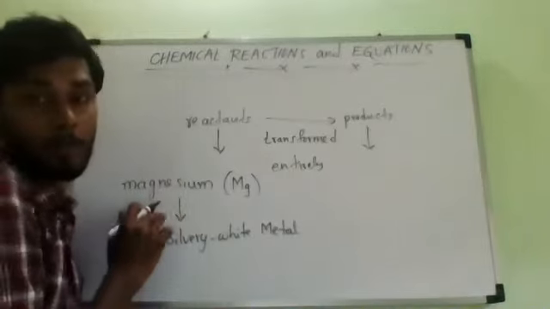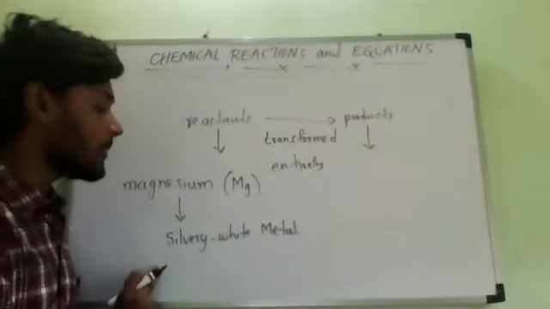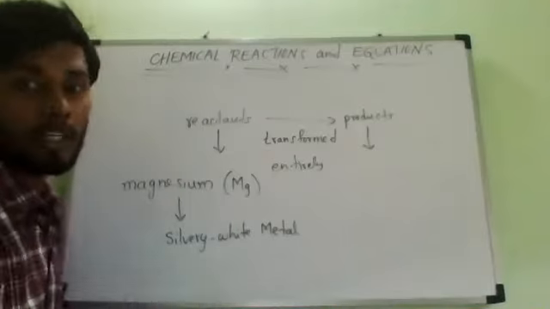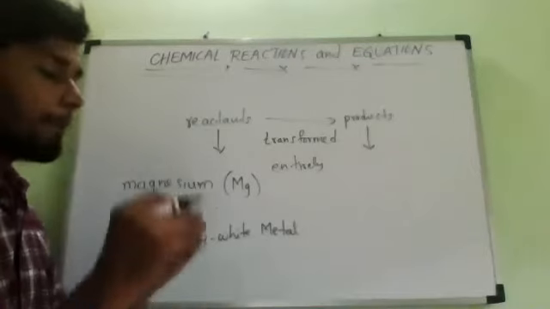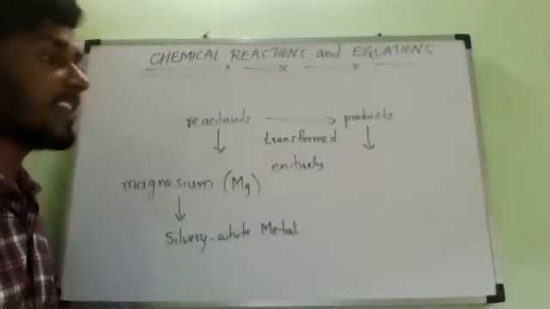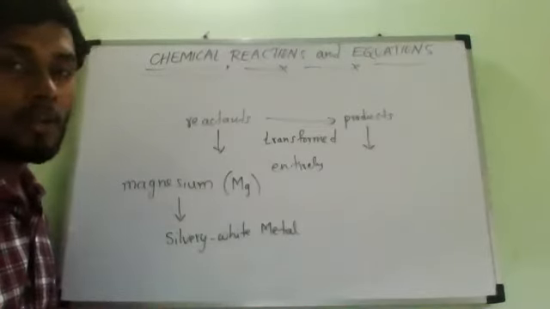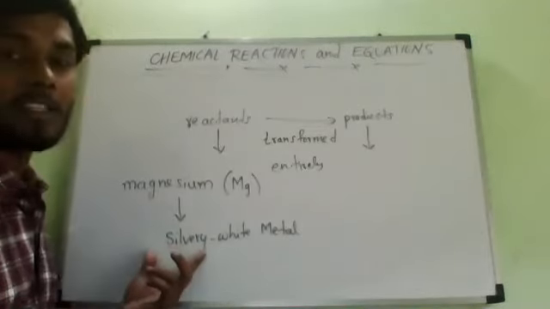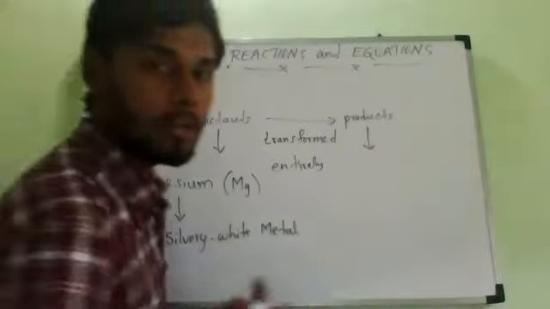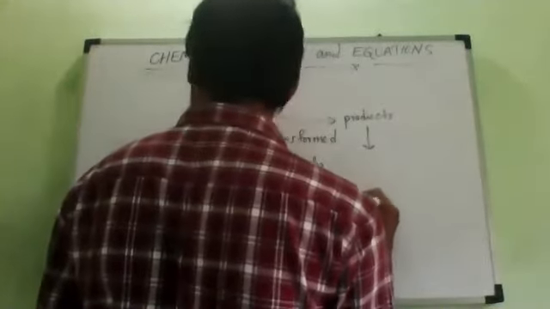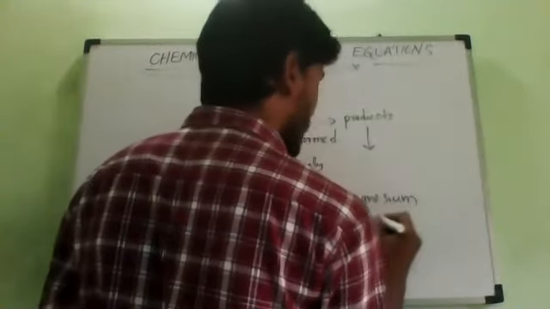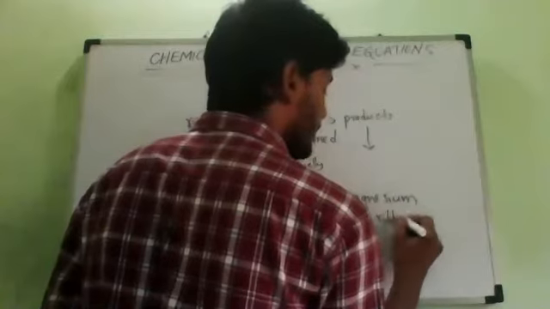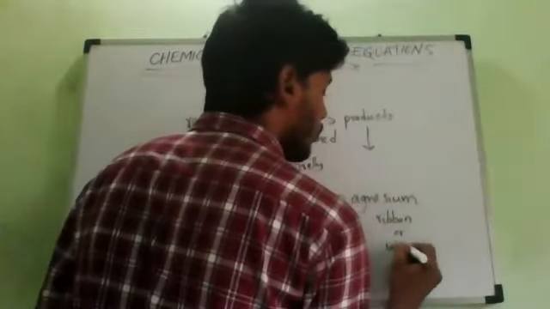If we take magnesium as an example, this magnesium is basically a silver white metal. It is available in a science laboratory in the form of magnesium ribbon. You may have studied it in class 8 also, and last year I taught you the activity. Any laboratory has it in the form of magnesium ribbon or magnesium wire.